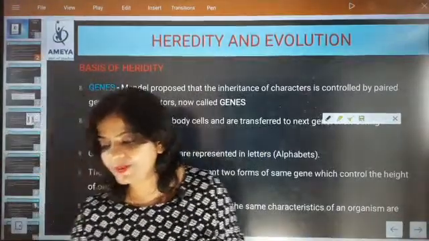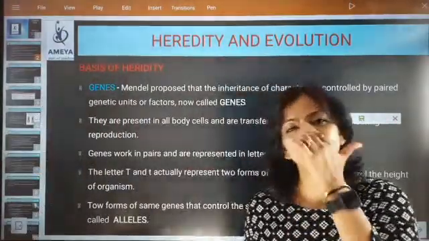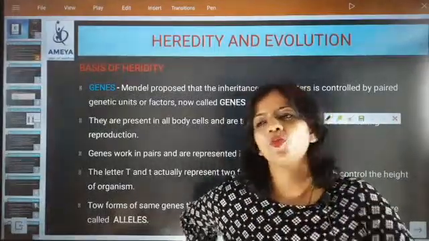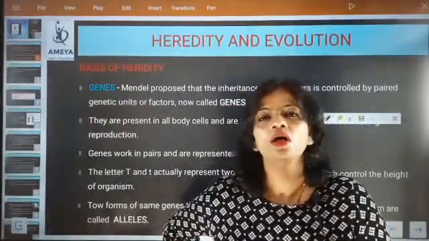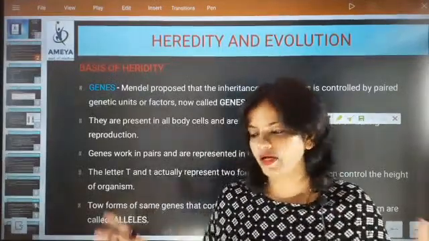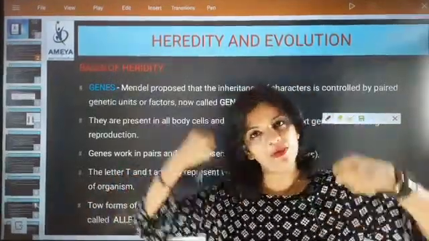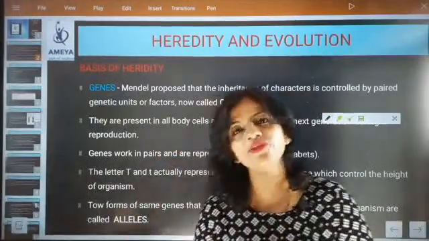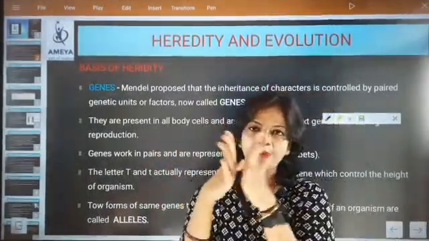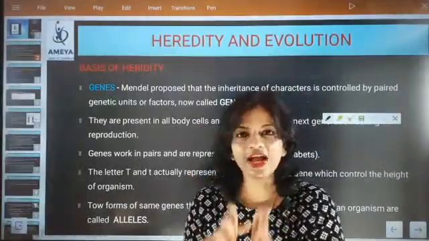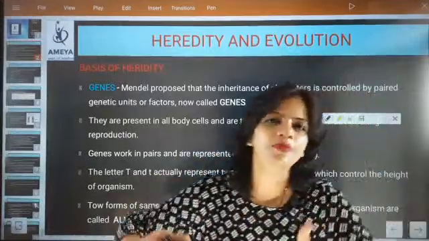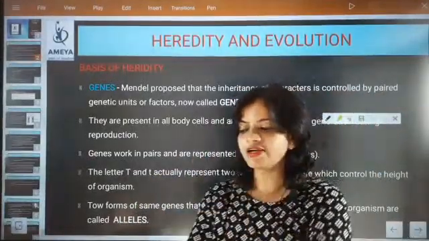Yes, beta, it will be diploid. Then only it will be containing pairs. It is present in pairs. So once crossover is done, once the male and the female gamete are going to fuse together, a pair of genes will be formed, and that pair of genes will be capable of giving a character to the baby.